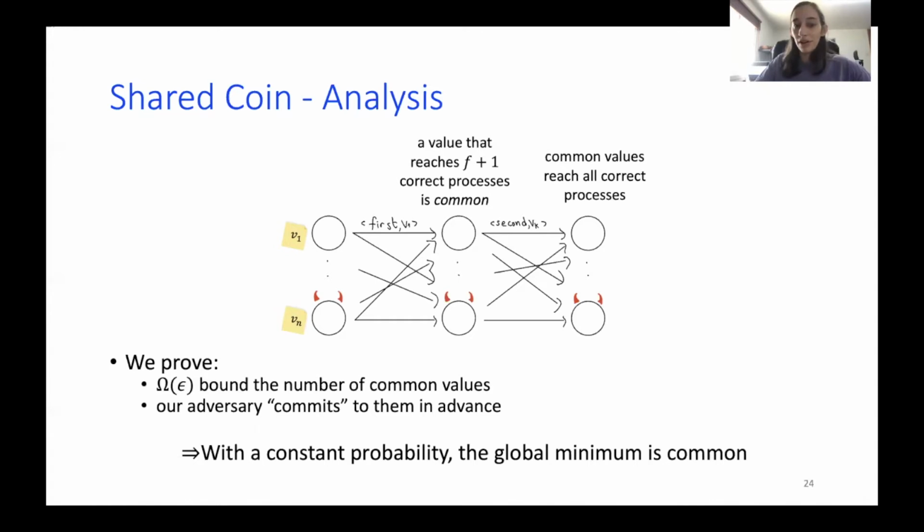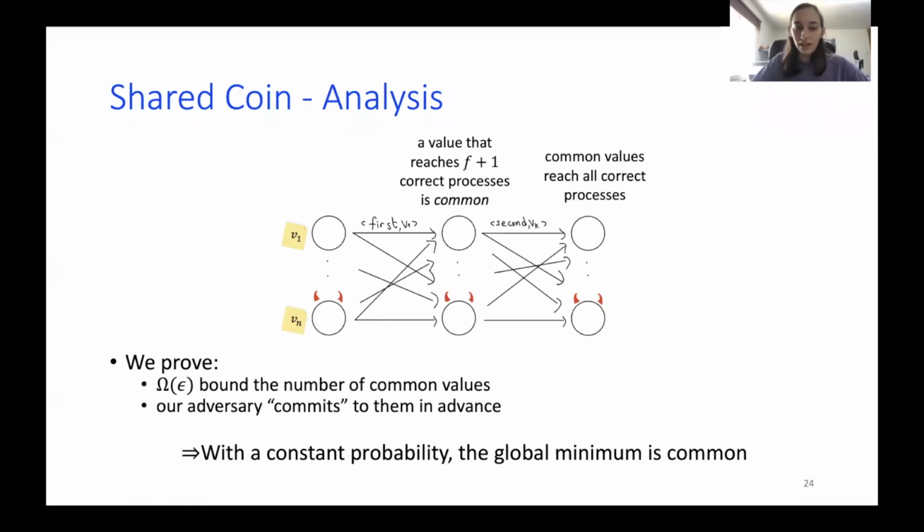And if a value is common, then in the second phase, because of the intersection of the f+1 correct processes and me waiting for n minus f processes in the second phase, at least one of the correct processes will propagate this value to all other processes, resulting in all common values reaching all correct processes by the end of the second phase.